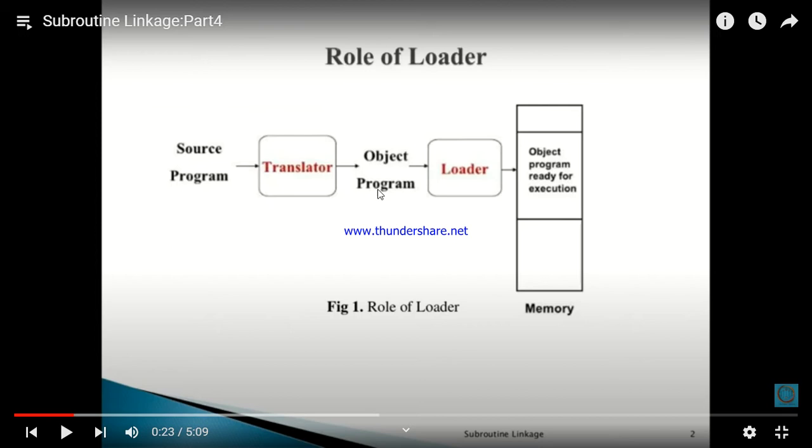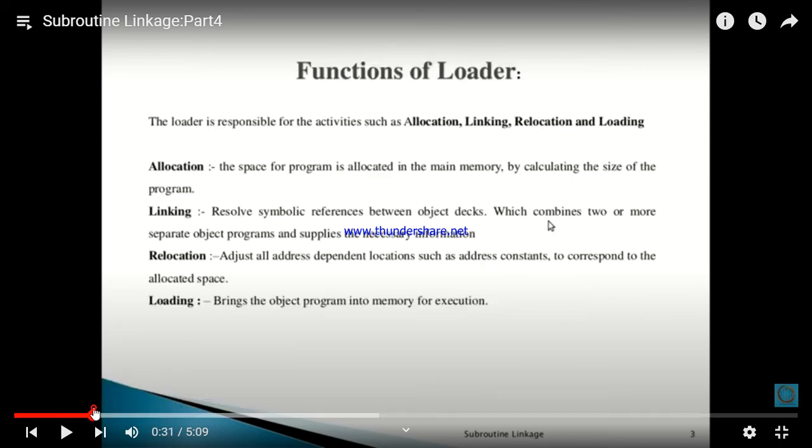Source program, translator, object program, loader, and the loader loads the object program into memory. Object program ready for execution. Right? Then we have seen these things also.